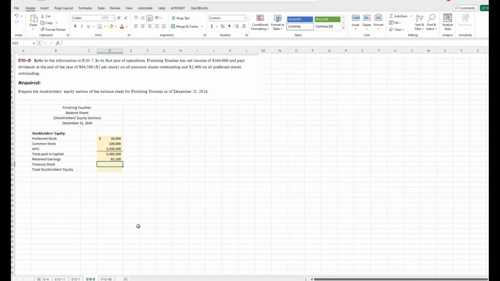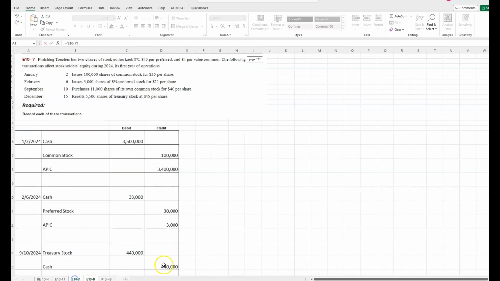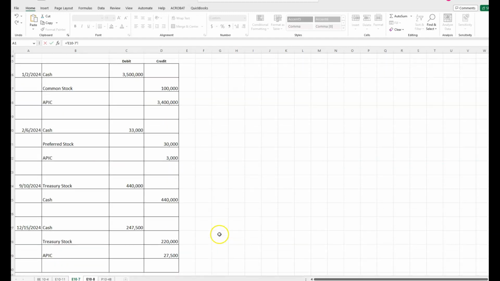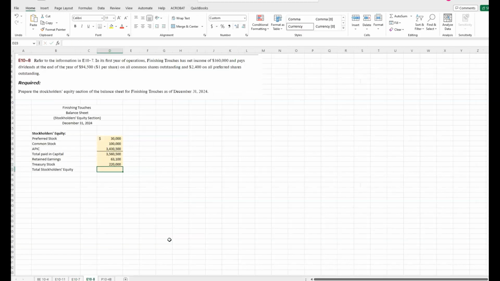How much is in treasury stock? Well, we need to go back. We started out with 440,000, and then we took 220,000 out, so I'm going to subtract that. I'm going to end up with 220,000.